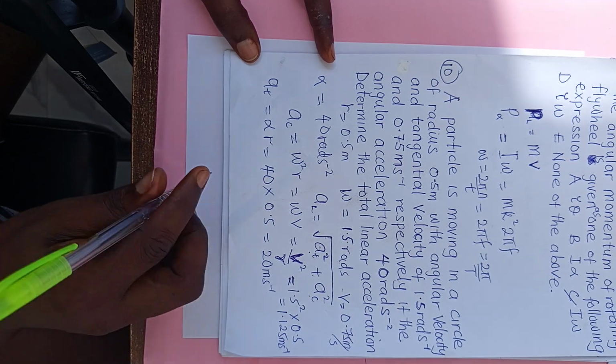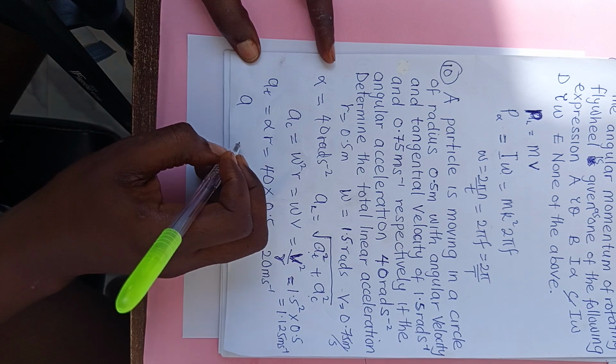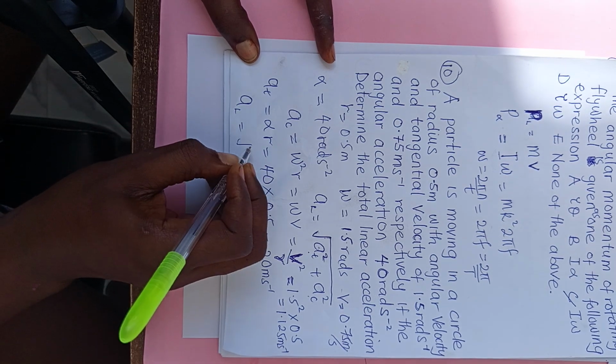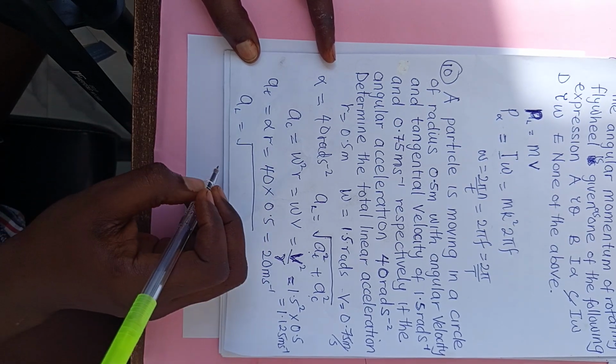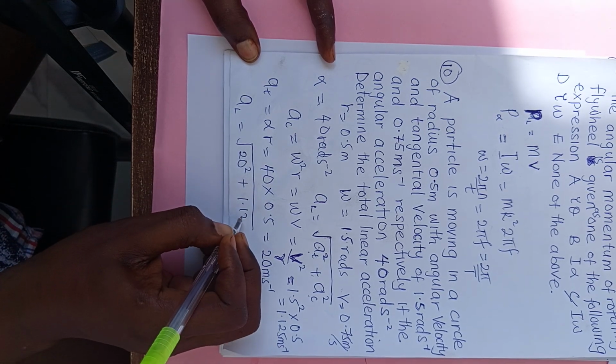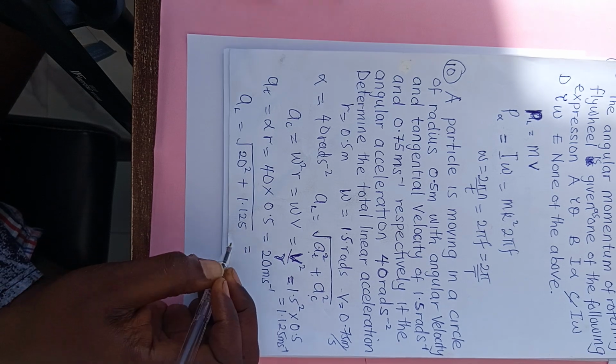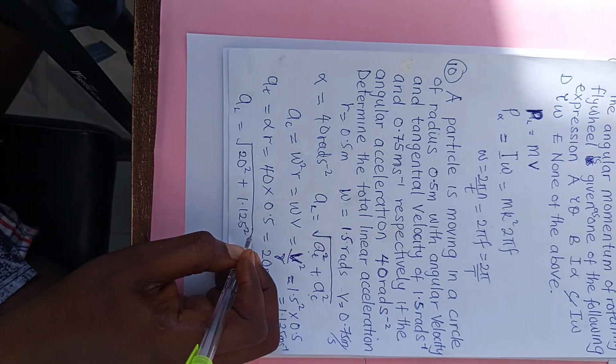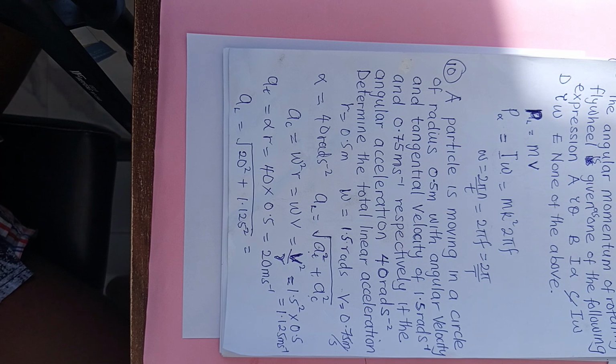meter per second. So we now use it to get our linear acceleration. We are going to have what? Square root of what? Tangential is 20 square. Linear is 1.125. So what do we now have as our final answer? So square root of 20 square plus 1.125 square.